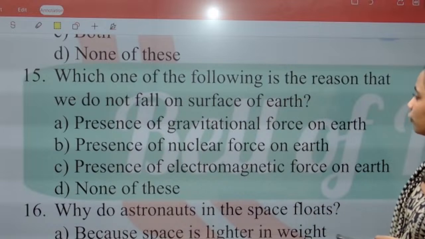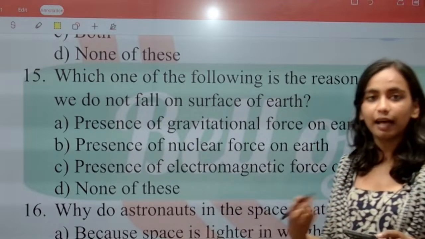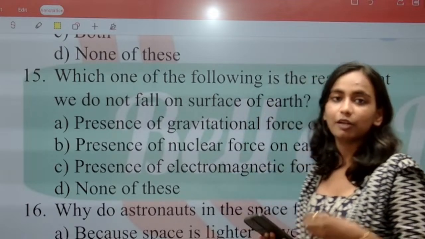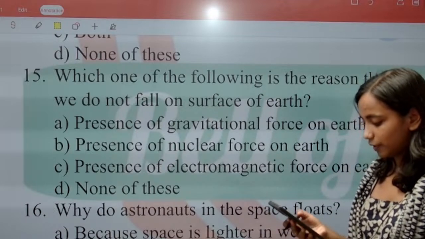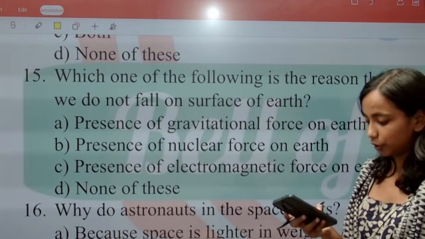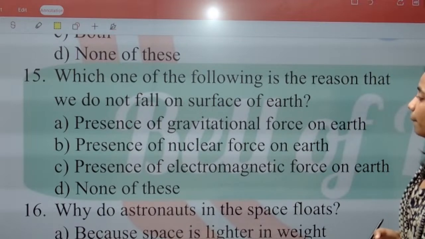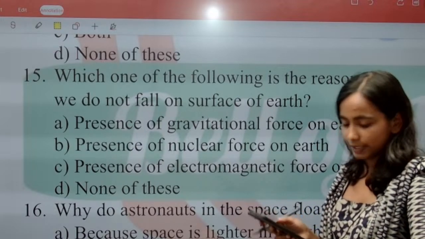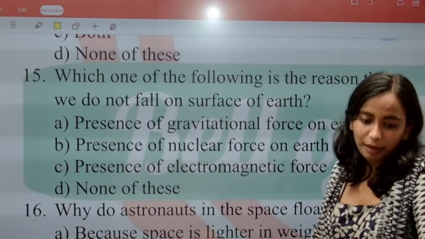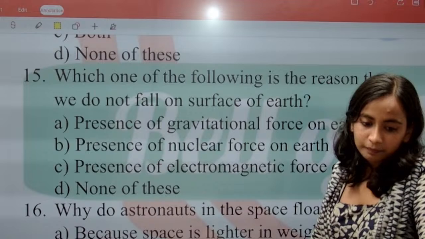Question number 15. Which one of the following is the reason that we do not fall on the surface of the earth? क्या reason है? When we are walking, when we are talking, when we are moving, running, why do we never fall on the surface of the earth? हम कभी भी earth के surface पे fall क्यों नहीं करते? What is the reason? Because of the presence of gravitational force, because of the presence of force on earth, because of the presence of electromagnetic force on earth, or none of these. Okay, so the first answer is given by Bhavya. A. Correct Kanishka, correct Amita, correct Harshita.